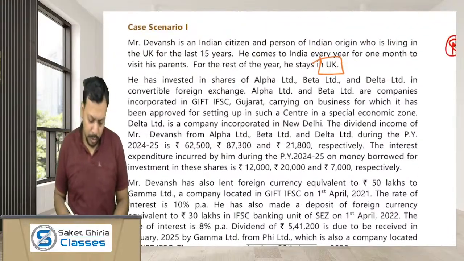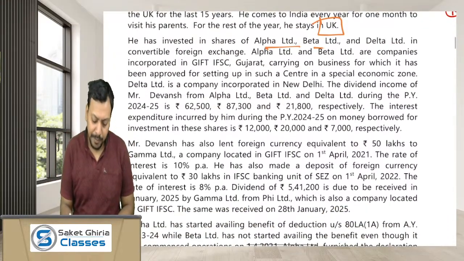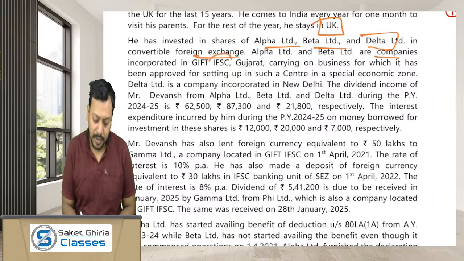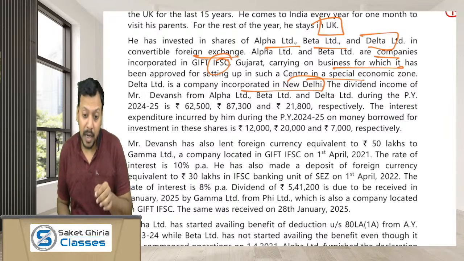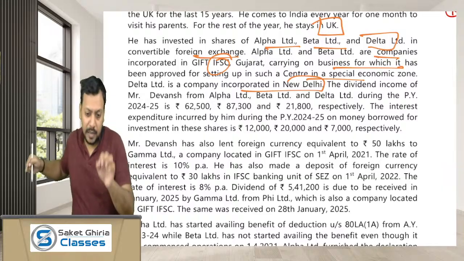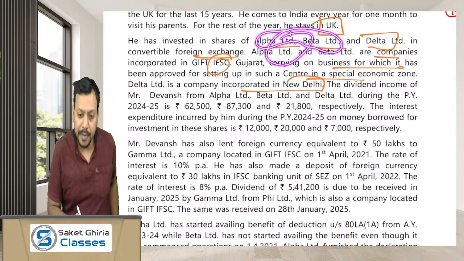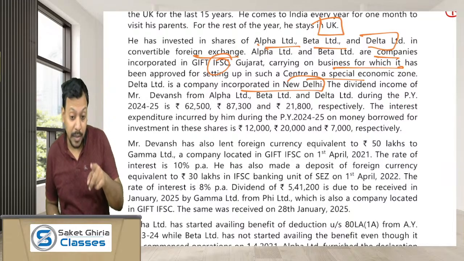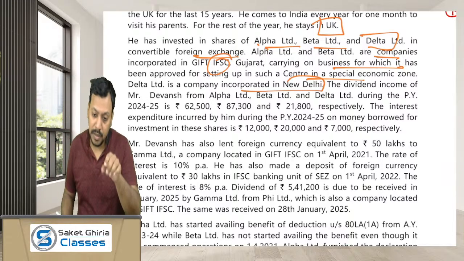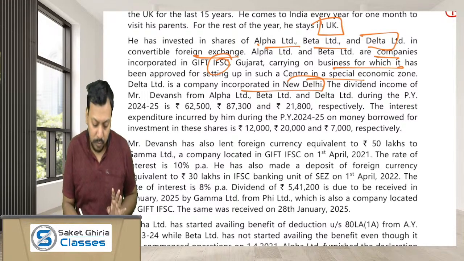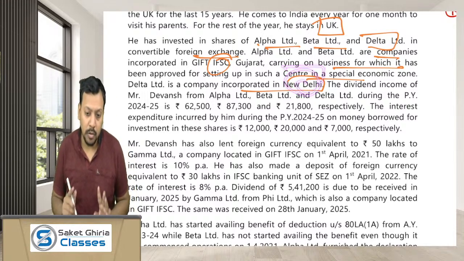So here, if you read in the question, he has invested in the shares of Alpha and Beta and Delta in convertible foreign exchange. Alpha and Beta are companies incorporated in IFSC carrying on the business which has been approved. Delta is a company incorporated in New Delhi. It means that Alpha and Beta are the units located in IFSC, and if Devansh gets any dividend from Alpha or Beta, then such dividend would be taxable at the rate of 10% in the hands of Mr. Devansh. But if the dividend income is from Delta, then such income is going to be taxed at the rate of 20% on gross basis. Are you guys getting?